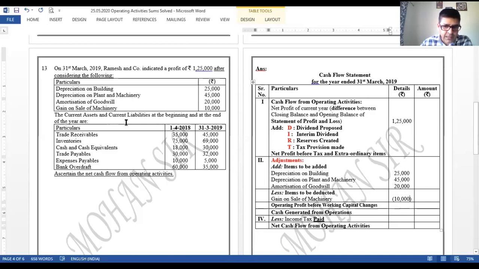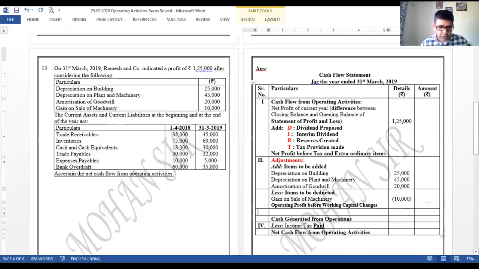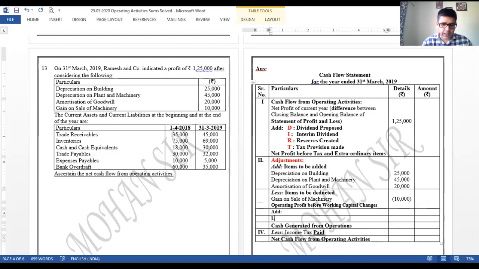Now, the current assets and the current liabilities at the beginning and at the end of the year are given to us. So we have to show the effects over here. How to prepare one row over here. In fact, 2 rows. One will be for adding and one will be for deducting, right? Because we are going to show the changes in working capital. Changes in working capital के लिए करना क्या होगा? If current asset increases, it will be outflow. Asset decreases, it's inflow, and vice versa for liabilities.